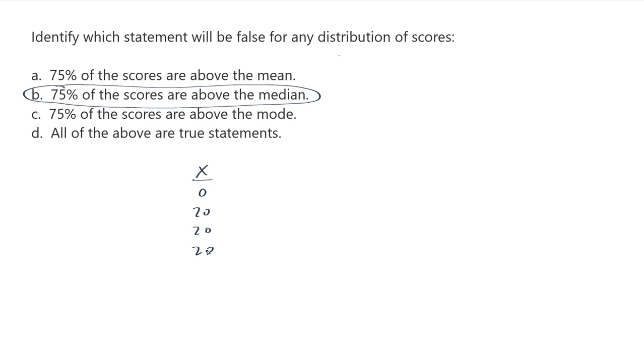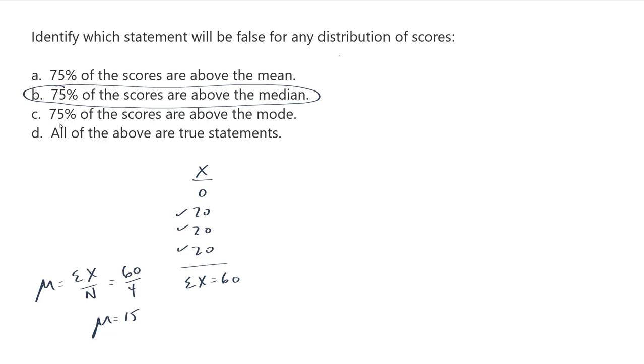These 20s, which make up 75% of the entire distribution, will be above the mean. To find the mean, I need the sum of x over n. So this comes out to be 60, and so this is going to be 60 divided by 4. That is a mean equal to 15. 1, 2, 3 out of the 4 scores, so 75% of these scores are above 15. 75% of the scores are above the mean. So this is possible. It doesn't have to be false for any distribution.